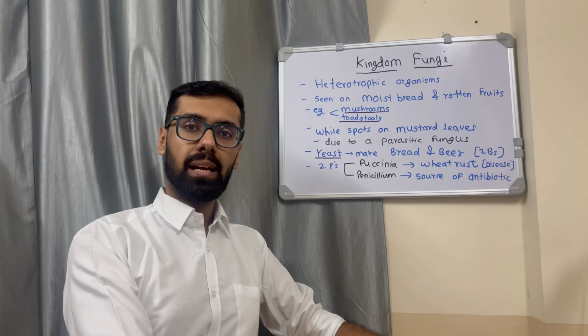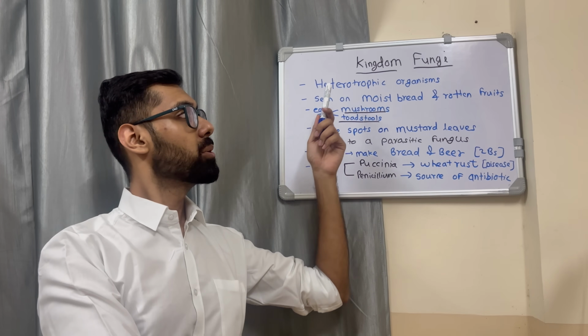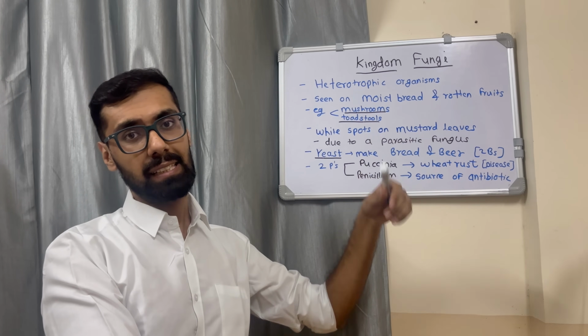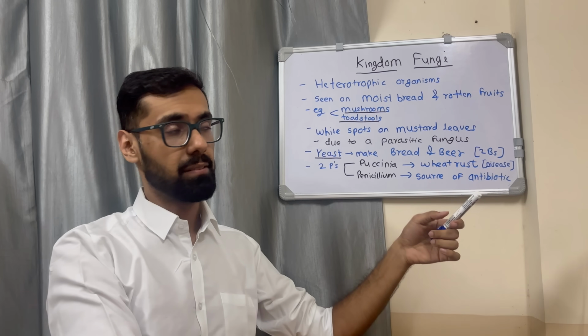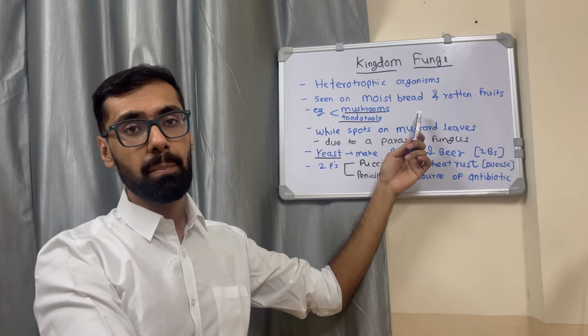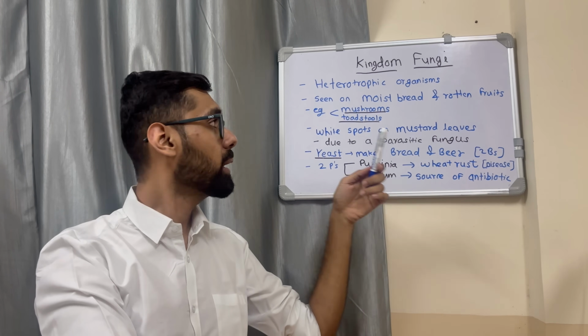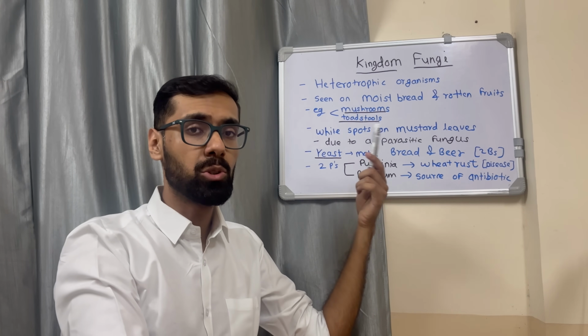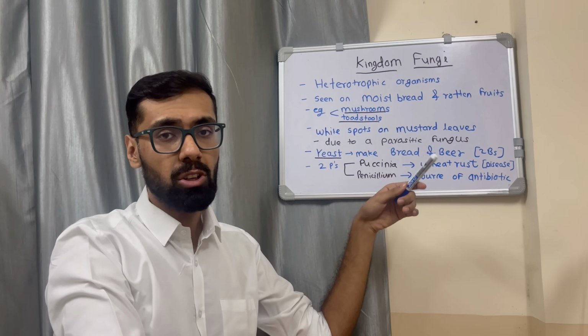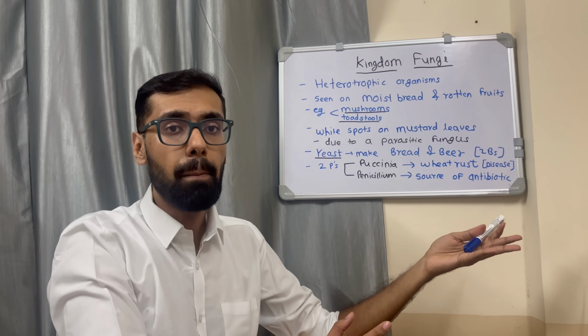Let's discuss today kingdom fungi. Kingdom fungi include heterotrophic group of organisms, that is, they are dependent on other organisms for their survival, and they are seen on moist bread and rotten fruits. The examples are mushroom and toadstools. The white spots seen on the mustard leaves are actually due to a parasitic fungus.